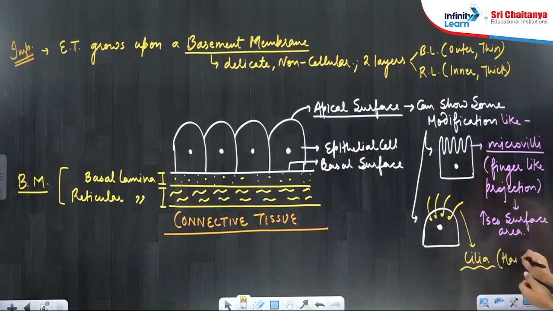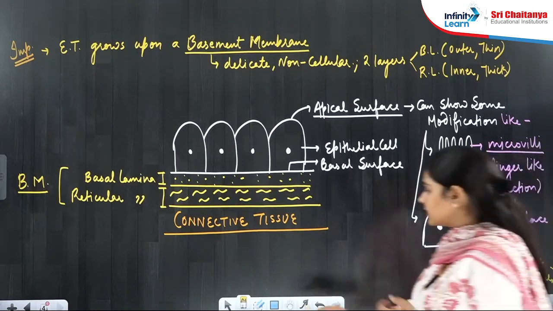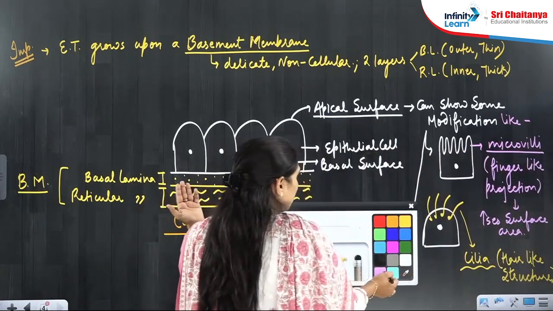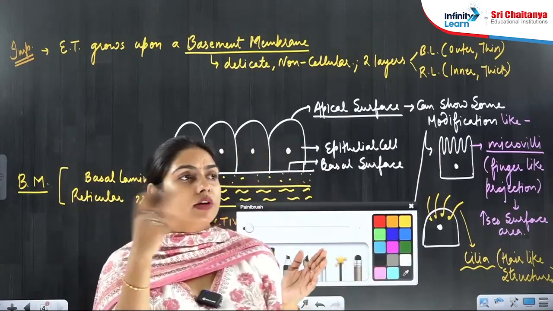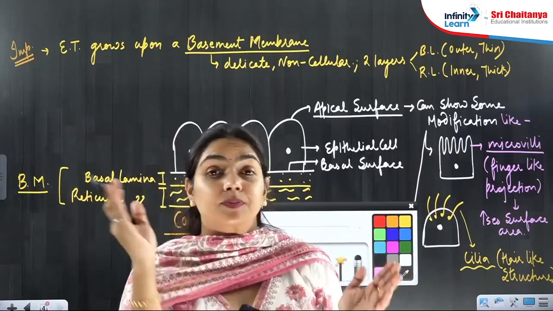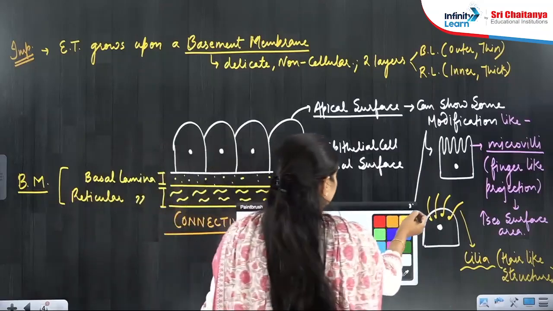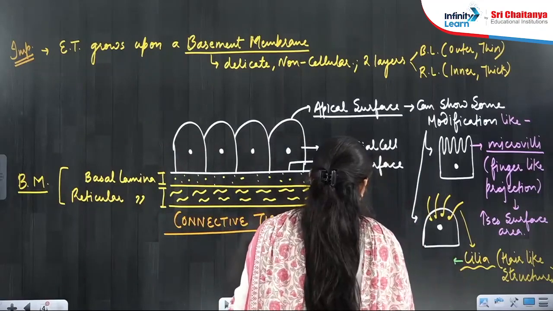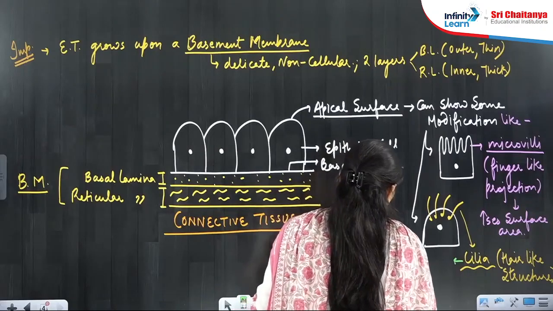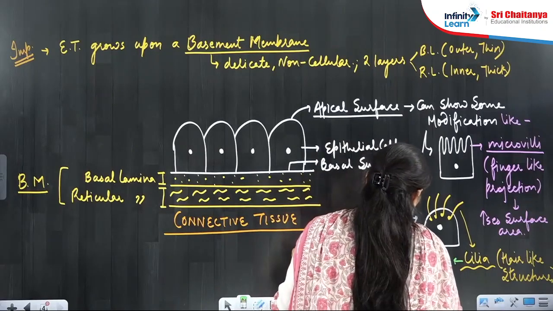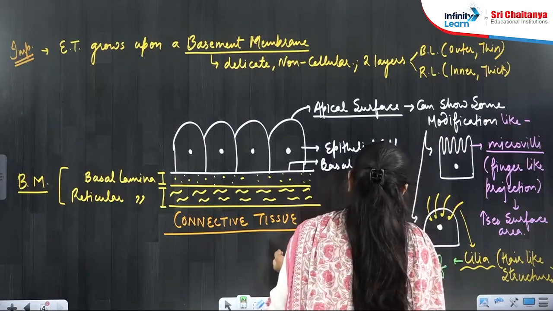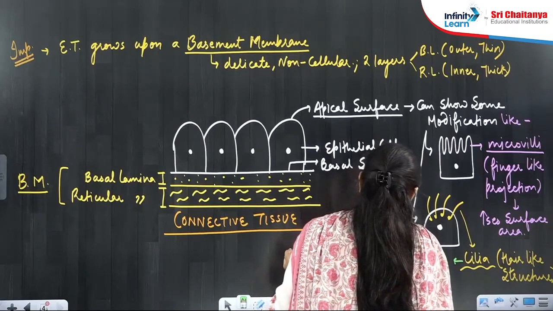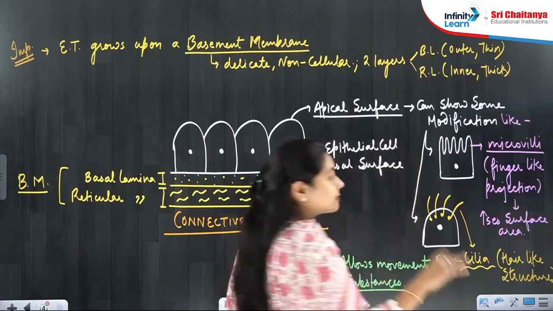Cilia are hair-like structures. What is the use of these hair-like structures, cilia? They are motile. They move in a specific direction, right? So they move in a specific direction for the movement of substances. The cilia allows movement of substances in a specific direction.